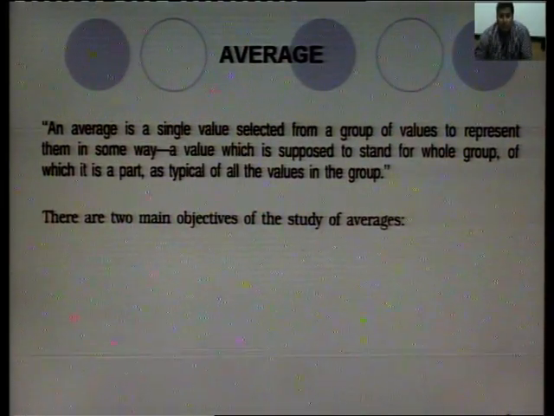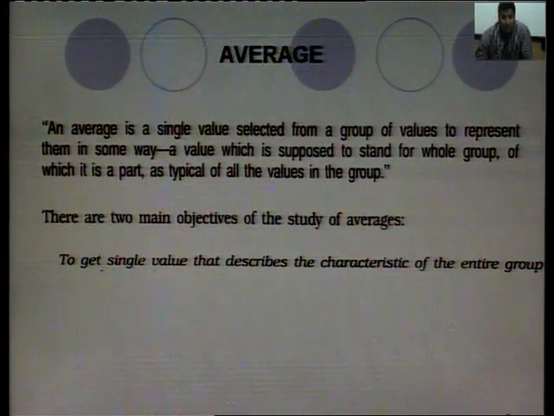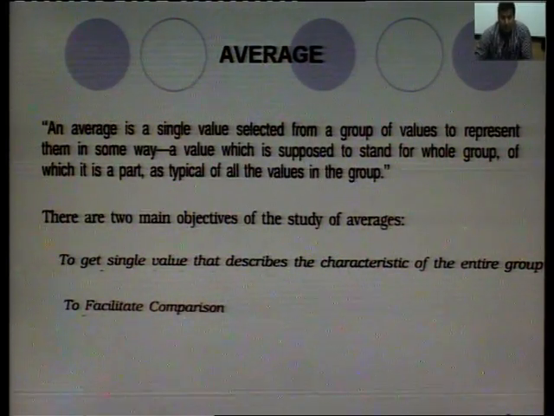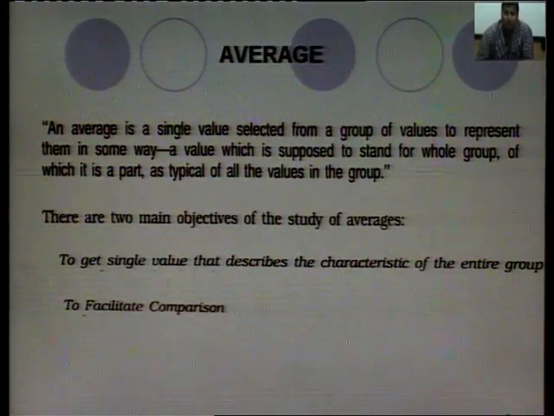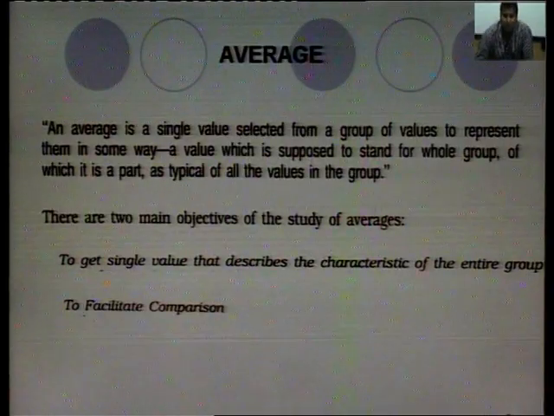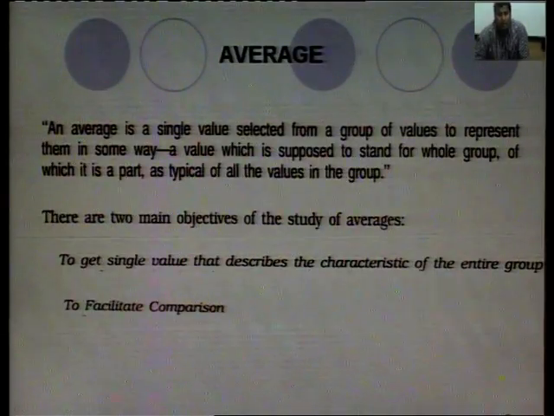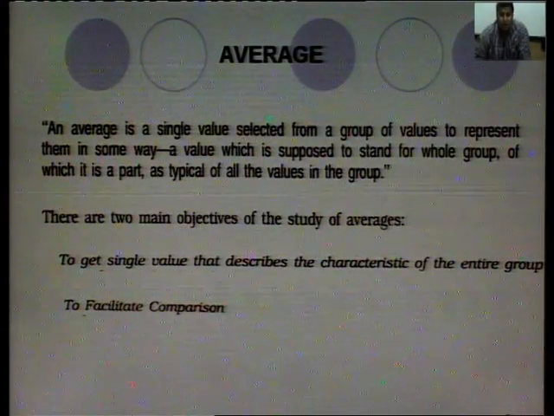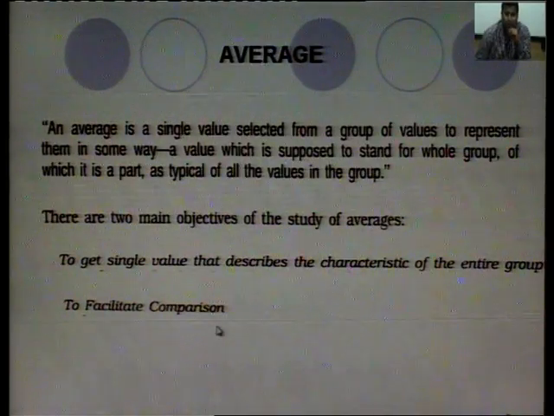There are two main objectives to study the averages. First, to get a single value that will describe the characteristic of the entire group, and second, to facilitate comparison. Suppose we have to compare two classes, whether they are intelligent or not. We will find the average marks of both classes. If one class has the bigger average, that is 65%, and the second one is 55%, clearly from the average value we can judge the class. That will facilitate the comparison between the two groups.